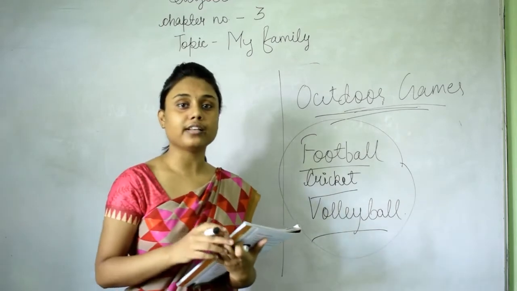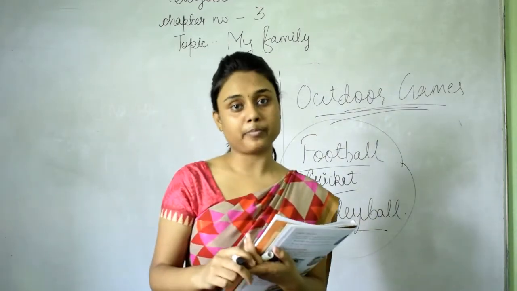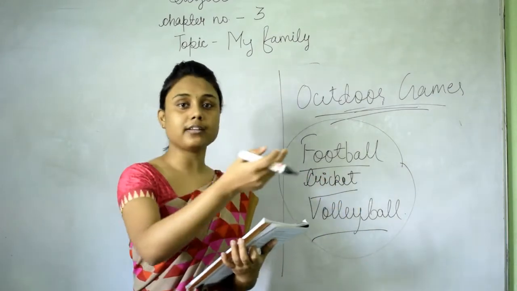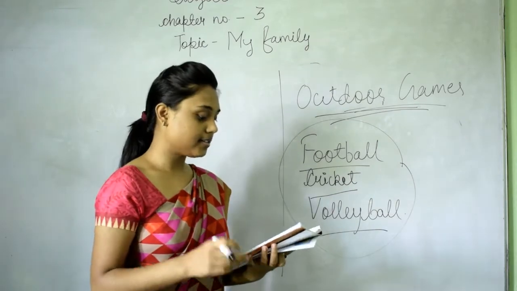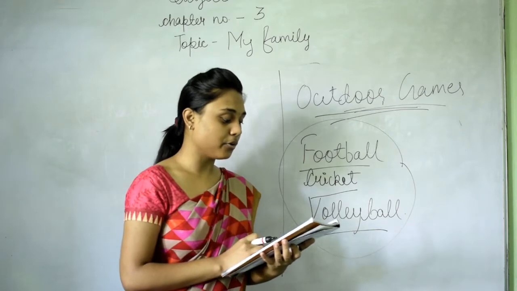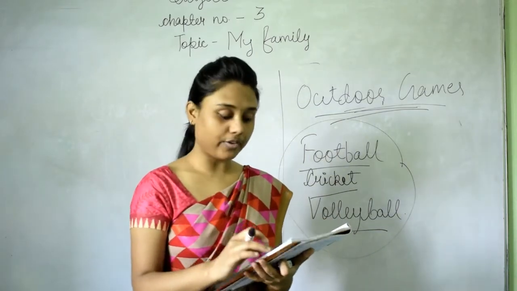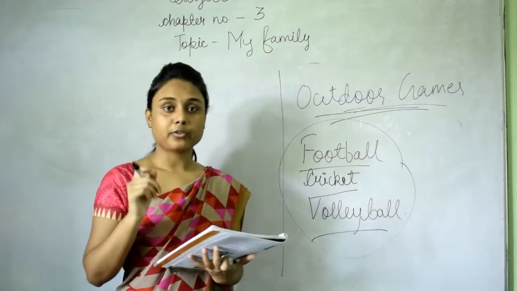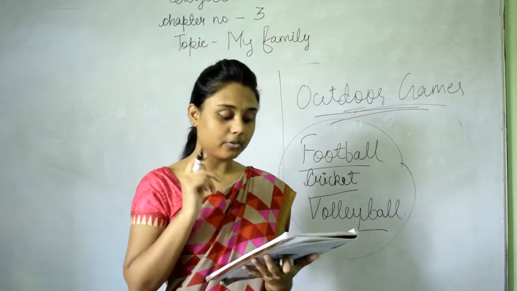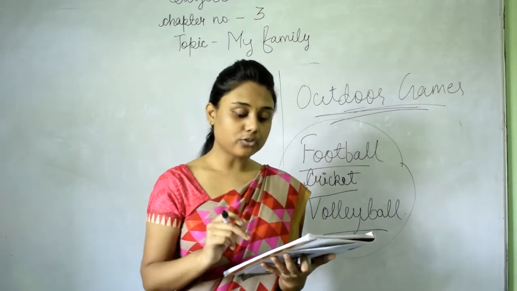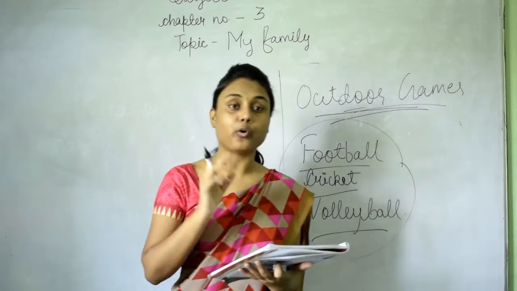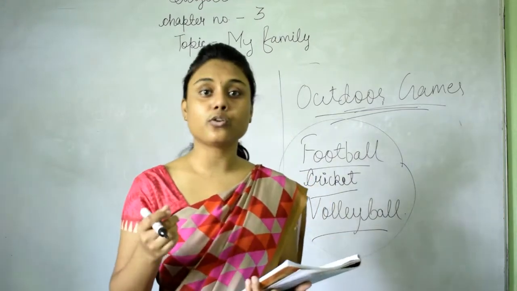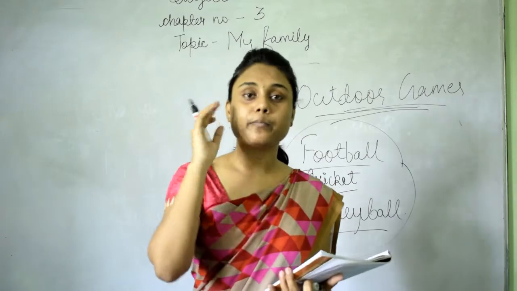There are other means of fun, like you can go to a fair or to an amusement park or watch a puppet show, right? Or you can go to any park, neighborhood park or amusement park. There are certain pictures in which students are going to an amusement park, to the fair. They are watching a puppet show. Now remember, we should not only work and study hard. We should also play and have fun to keep our body and mind fresh. You have to play also, and you have to go outside also to keep your mind fresh.